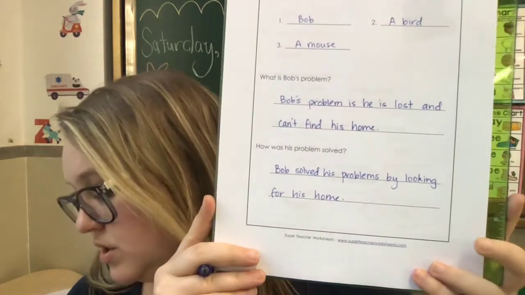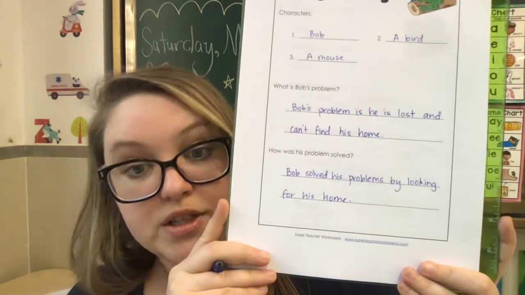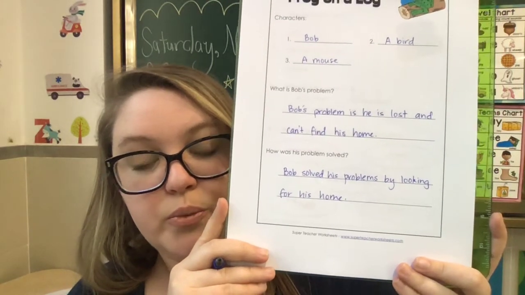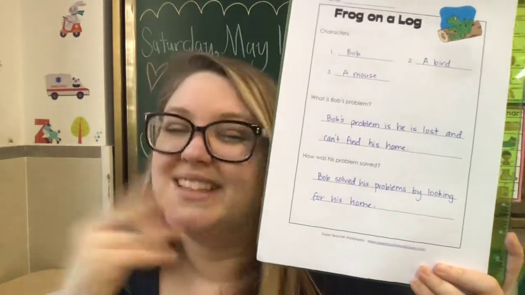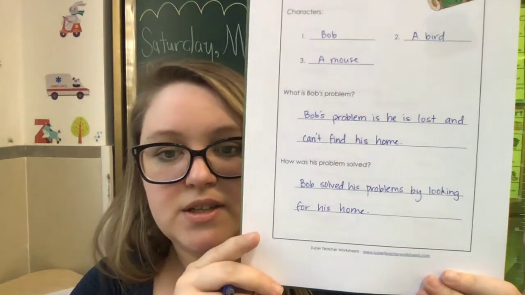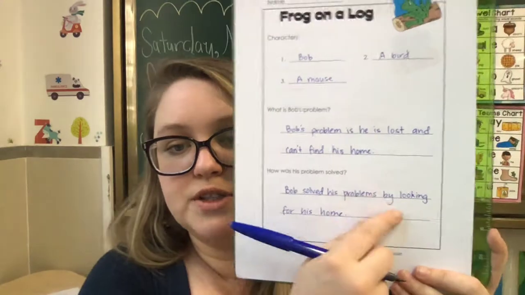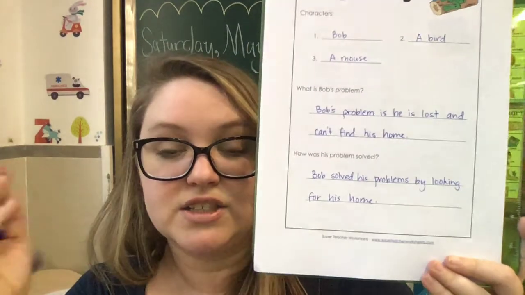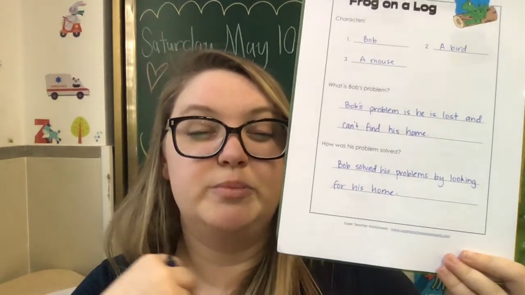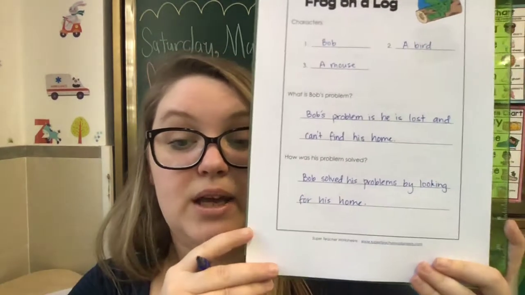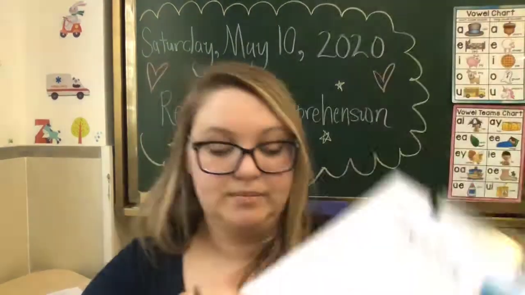But a lot of times it's just right at the beginning we think about what is he doing? He is looking for his home, right? In the story, what is he doing? Like once we know he's lost, what does he do next? That's usually what he's doing to solve the problem, right? So Bob solved his problems by looking for his home. And we know this word by because it's a sight word, right? Next to or in order to, okay? In order to meaning like this is what he did, right? By looking for his home. Okay? So